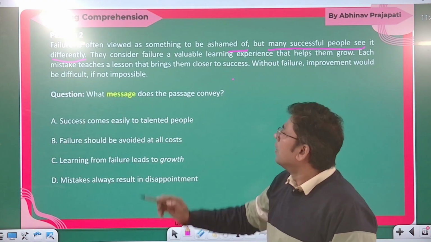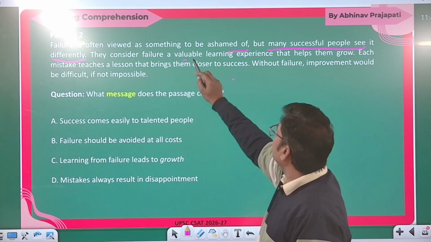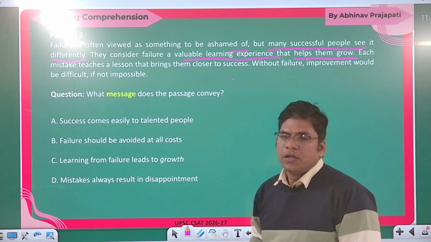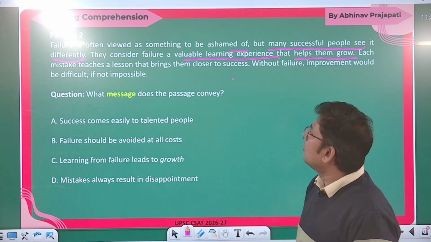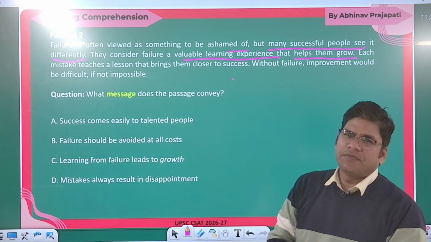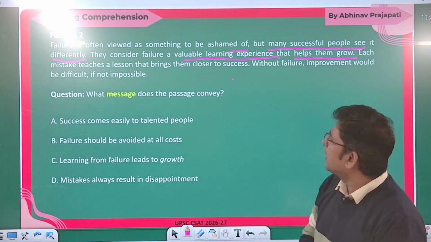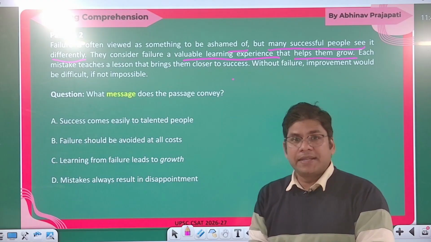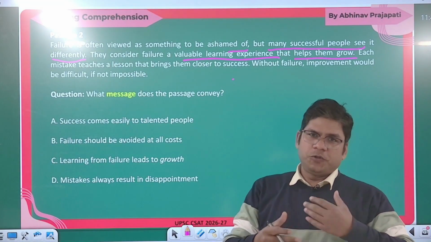Okay, and they consider failure as a valuable experience that helps them grow. So what is the author saying till now? कि most of the people failure को कैसे देखते हैं? Ashamed of, डूब के मर जाओ. ठीक है, but many successful persons क्या देखते हैं? इससे लर्निंग अपॉर्चुनिटी के रूप में लेते हैं.